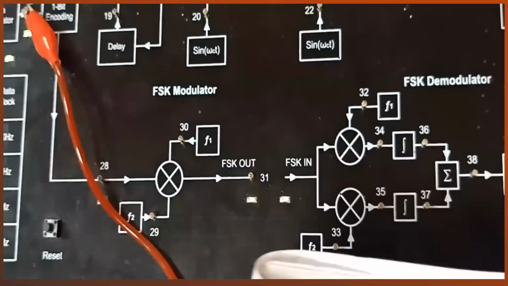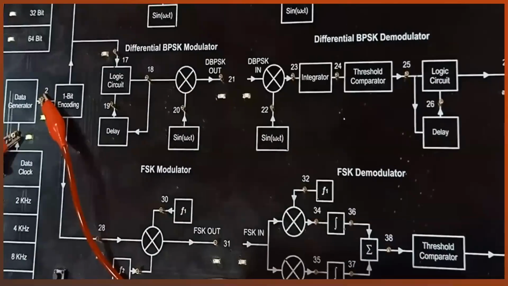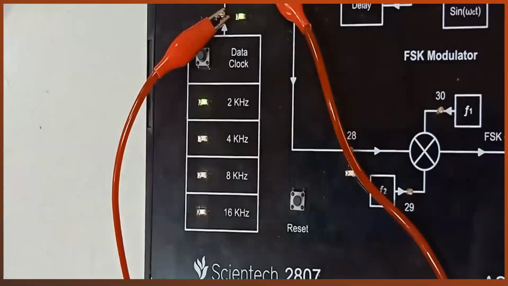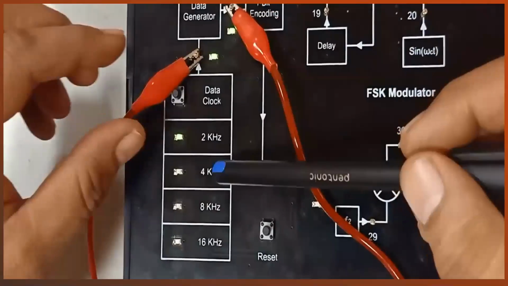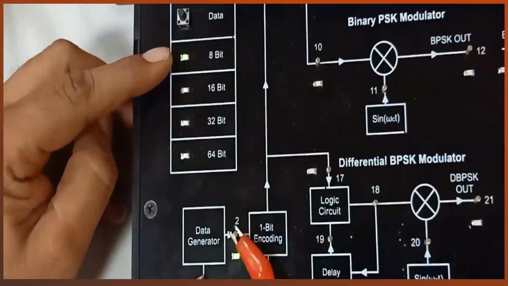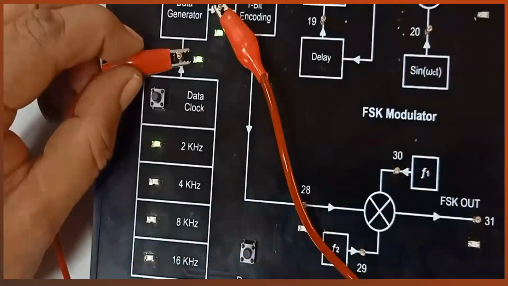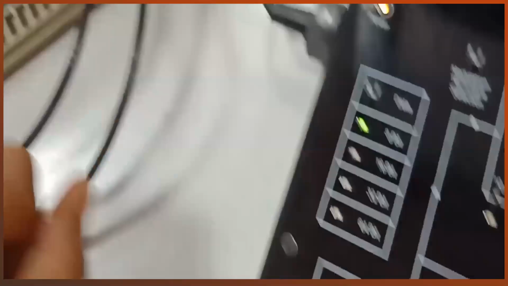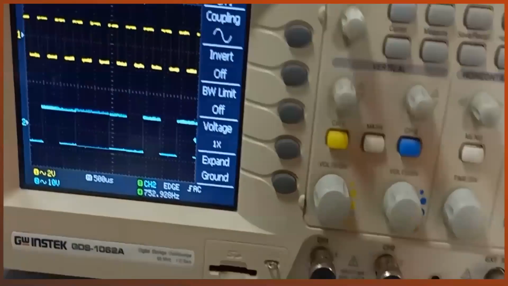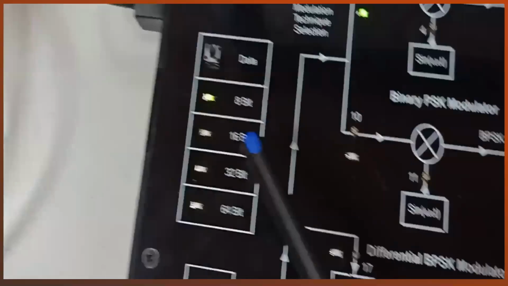And the duration of each bit will be decided by this data clock. We can see this change. Suppose this is the data clock, which we are keeping at 2 kilohertz, and the data is 8 bit. In the yellow line we have the data clock, and after combining with the 8-bit data, the output is like this in the blue line.